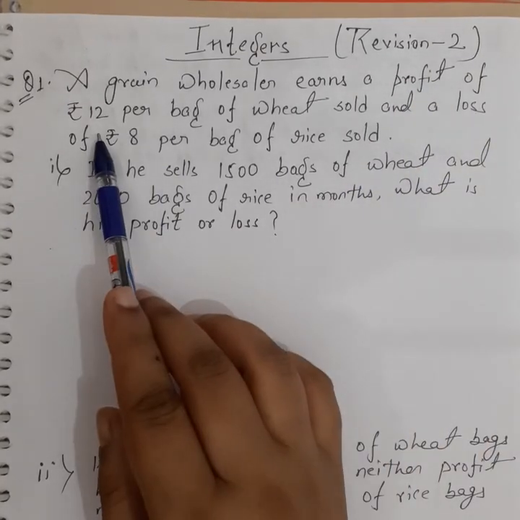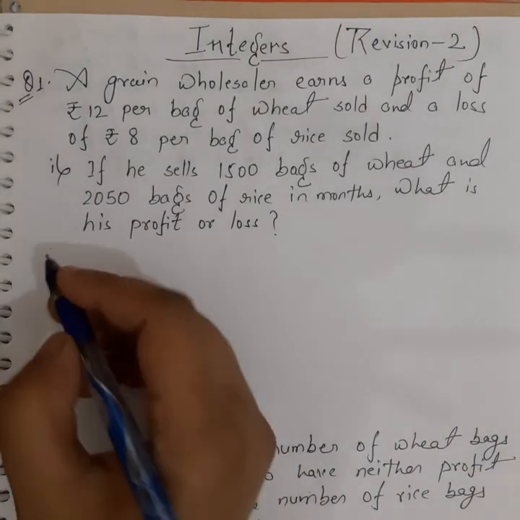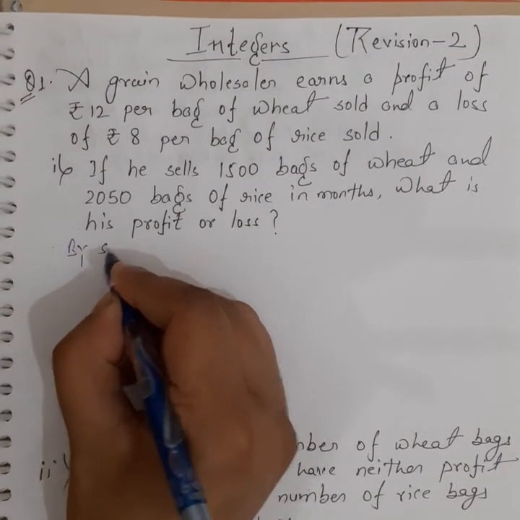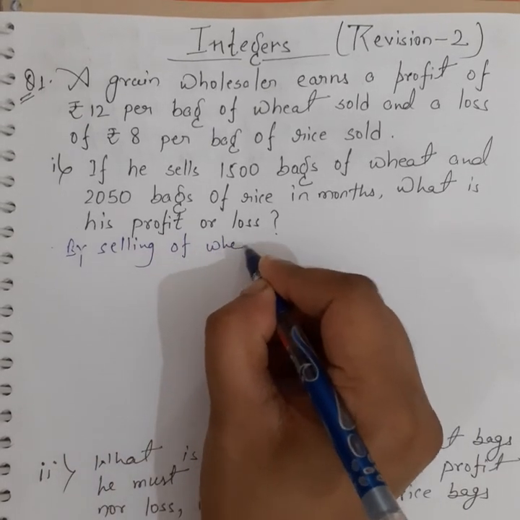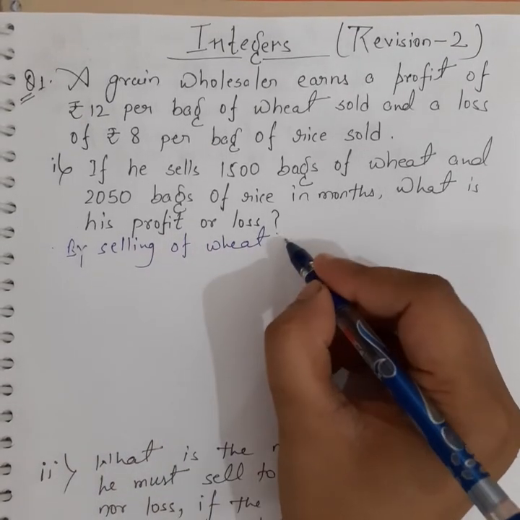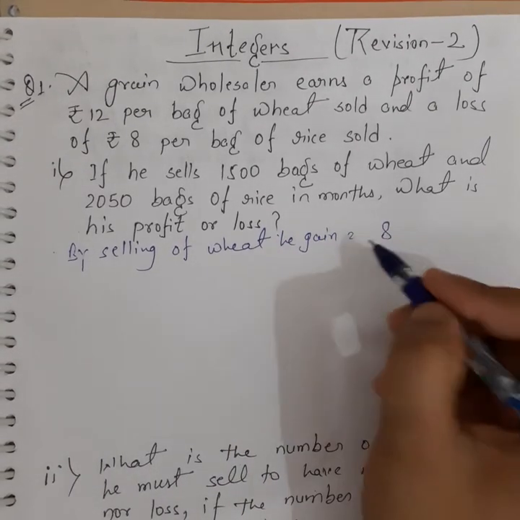Profit of rupees 12 per bag of wheat sold. It means by selling a bag of wheat he gains rupees 12.